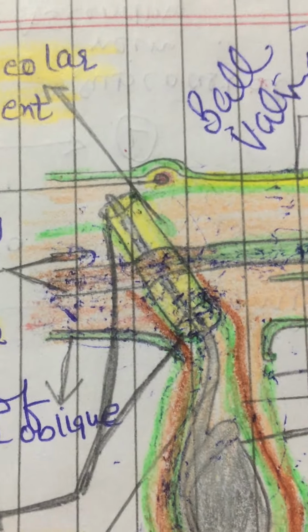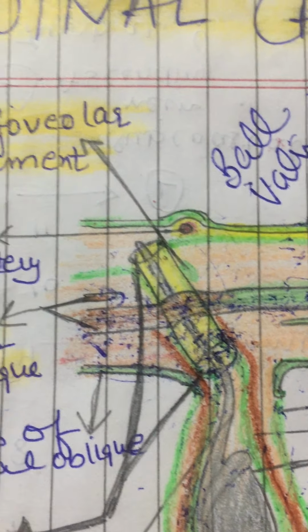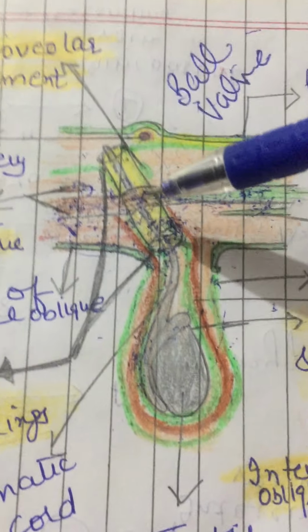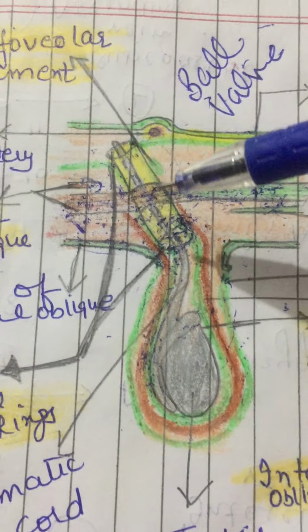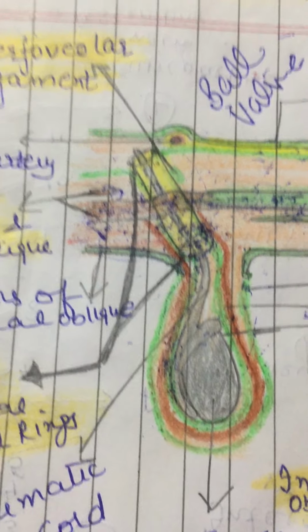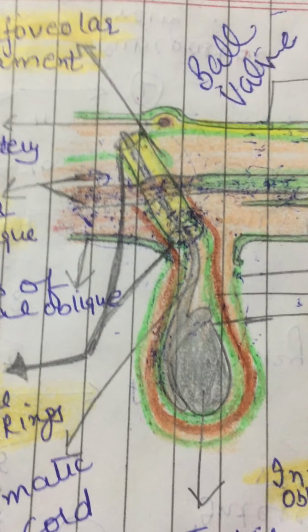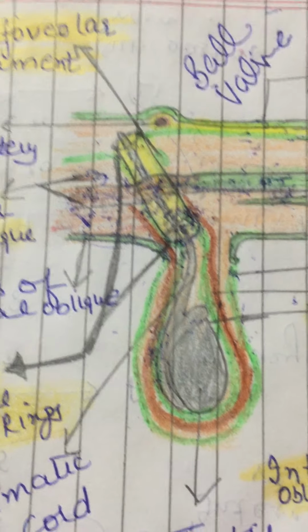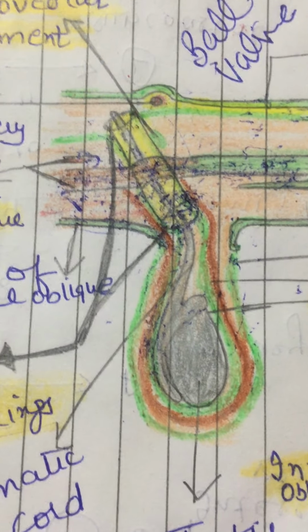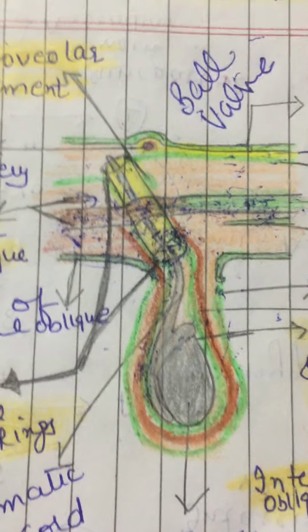Now, hernia. What is hernia? The applied anatomy of the inguinal canal is inguinal hernia. Hernia, as I already discussed, is the abnormal protrusion of the anterior abdominal wall contents. When the abdominal contents protrude through any of its walls, this is called external hernia. If at times the intestine or omentum protrudes within the abdominal cavity, that is called internal hernia, right? Now we are concerned here with the inguinal hernia.